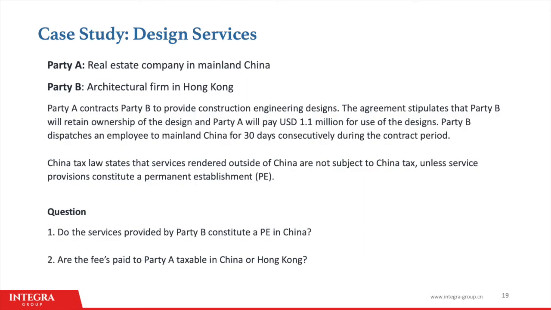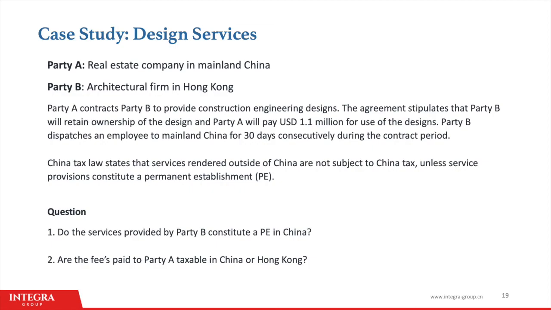During the course of the project, one employee from the Hong Kong office spent 1 month in China visiting the build site. It is the opinion of the Chinese real estate company that because of the services carried out outside of Hong Kong, the tax liability will be borne by Hong Kong, not in China. So the key questions are, do the services provided constitute a permanent establishment in China? And are the fees paid taxable in China or in Hong Kong?